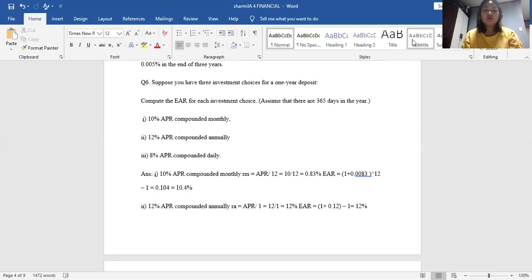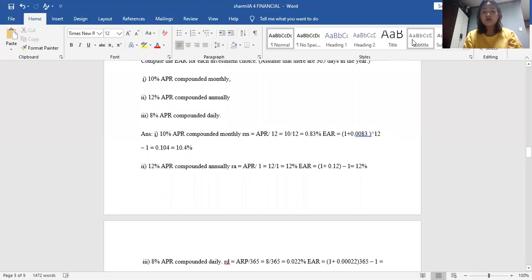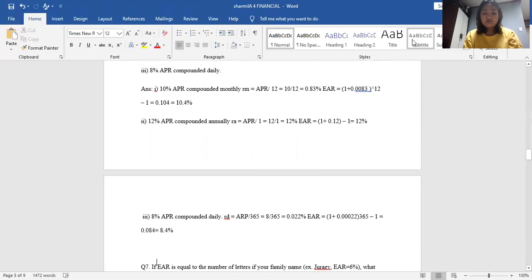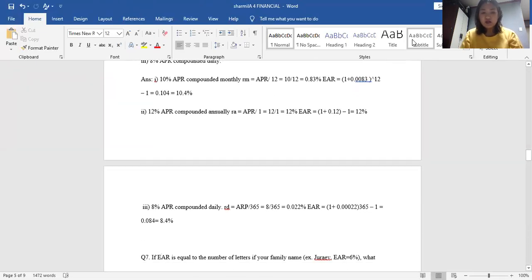And for the second, 12% APR compounded annually: R equals APR divided by 1, that is 12 divided by 1, equal to 12%. EAR equals (1 plus 0.12) to the power of 1, minus 1, which is equal to 12%. Question number 3, 8% APR compounded daily: R equals APR divided by 365, that is 8 divided by 365, equal to 0.022 percent. EAR is equal to (1 plus 0.00022) to the power of 365, minus 1, which is equal to 0.084, that is 8.4 percent.